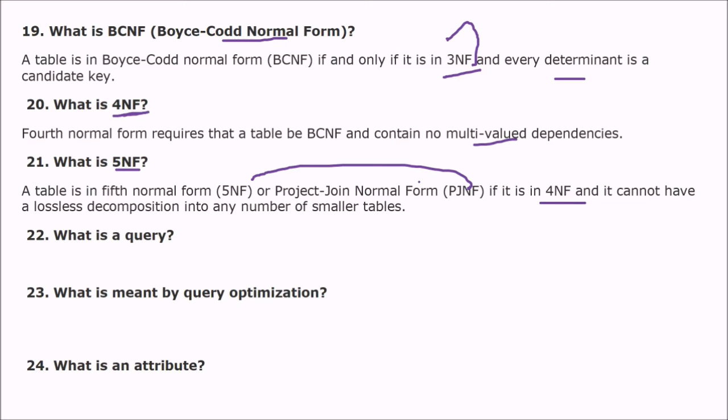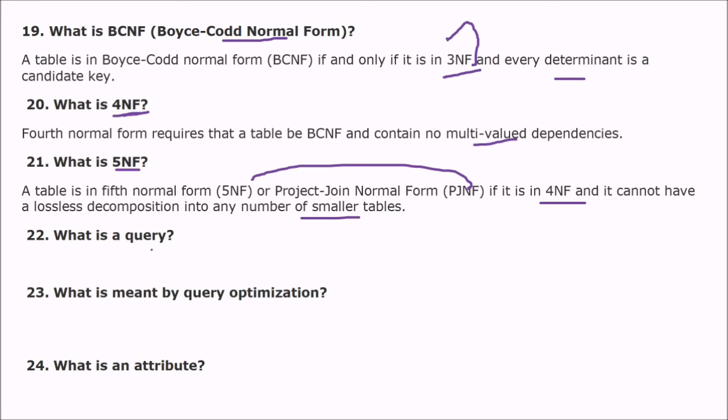If it cannot have a lossless decomposition, it means decomposing or separating the table such that when they are combined, there should be no loss of data. This is lossless decomposition. So 5NF or PJNF means if it is in 4NF, it cannot have a lossless decomposition into any number of smaller tables.